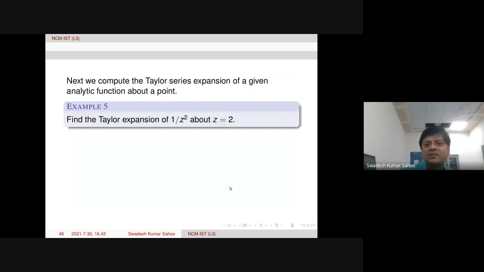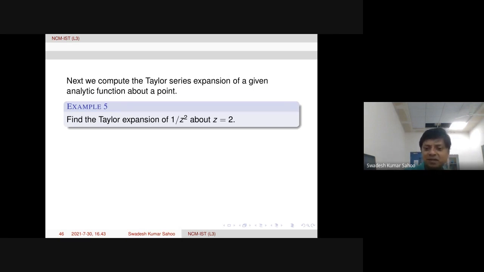Now one example we discuss, then we go to the proof of Taylor's theorem. Let us find the Taylor expansion of 1 over z squared about z equal to 2. There is another, easier way to deal with such problems, instead of taking derivatives and then finding coefficients.